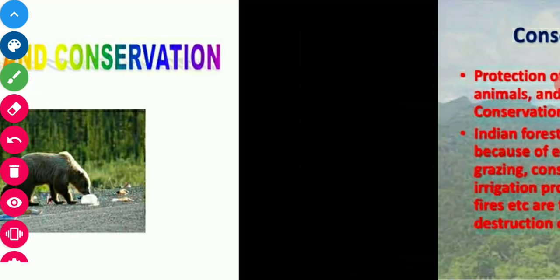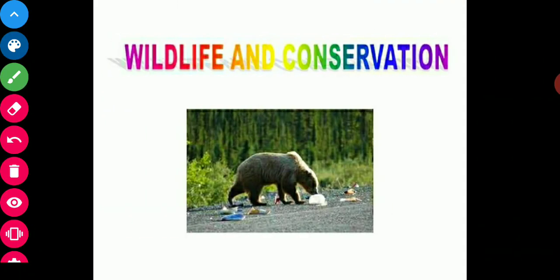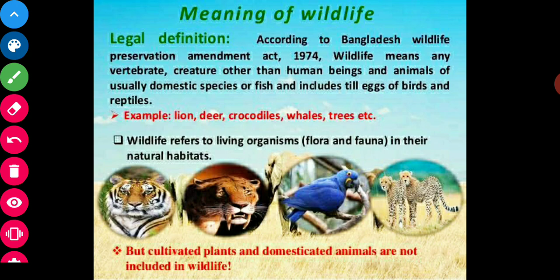Now, our another topic is wildlife and its conservation. Firstly, wildlife. Wildlife simply refers to living organisms, flora and fauna in their natural habitats. As we all know that India is rich in wildlife resources. There are more than 75,000 species of animals and several thousand species of birds, reptiles, and insects.